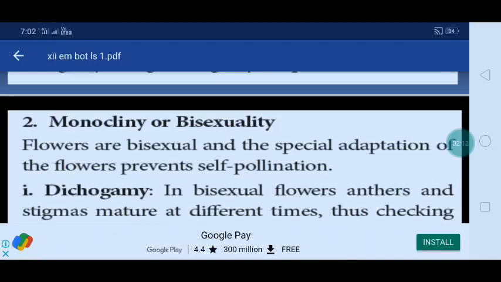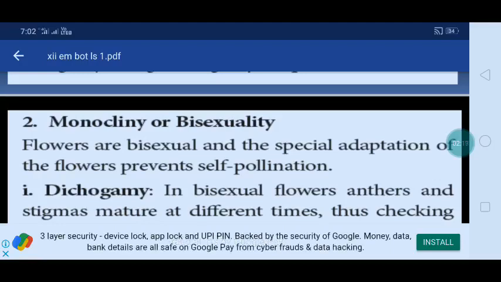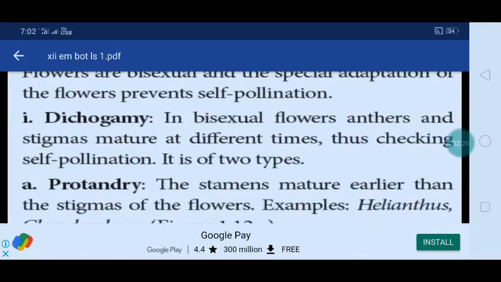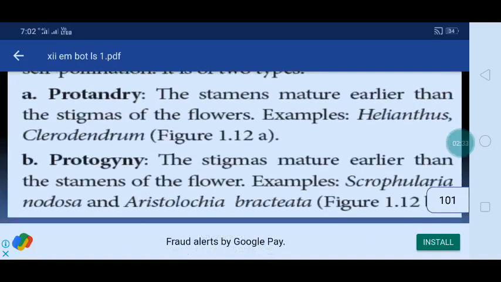Then next one is monocliny or bisexuality. Flowers are bisexual in condition and the special adaptation of flowers prevents self-pollination. Here dichogamy is there. In bisexual flowers, anthers and stigmas mature at different times, thus checking self-pollination. It is of two types. First one is protandry. Second one is protogyny.